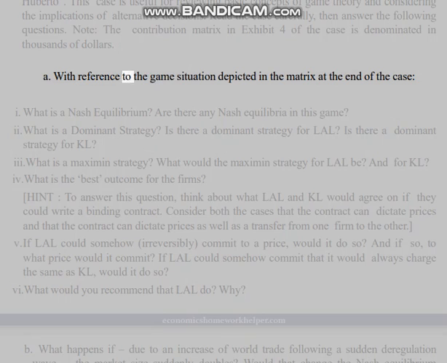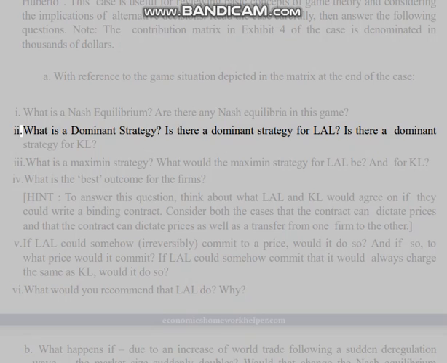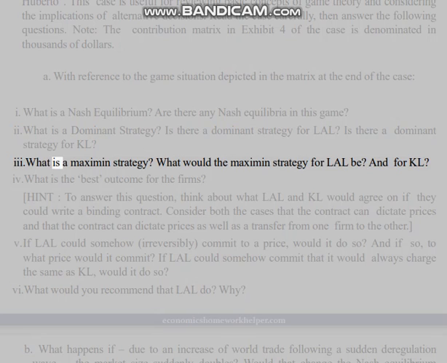A. With reference to the game situation depicted in the matrix at the end of the case. 1. What is a Nash equilibrium? Are there any Nash equilibria in this game? 2. What is a dominant strategy? Is there a dominant strategy for LAL? Is there a dominant strategy for KL? 3. What is a maximin strategy? What would the maximin strategy for LAL be? And for KL?